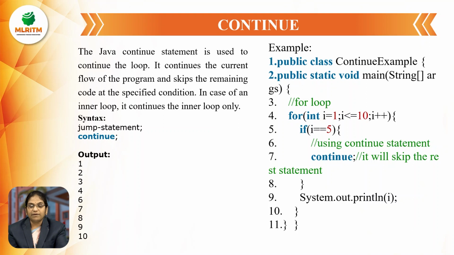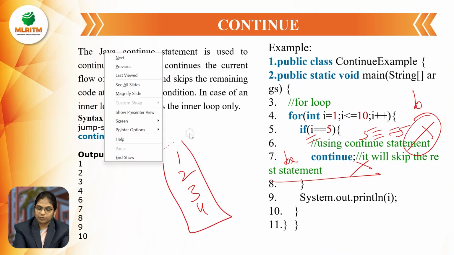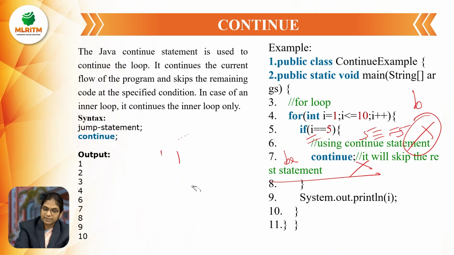And continue. The Java continue statement is used to continue the loop, and it continues the current flow of the program and skips the remaining code at the specified condition. In case of an inner loop, it continues the inner loop only. For example, just like our previous case, if I have written break here, it stops the execution of that program here itself. Means after printing 1, 2, 3, 4, when i becomes 5, 5 double equal to 5, then it stops execution. That is break. This much of output. But in continue, what is happening?